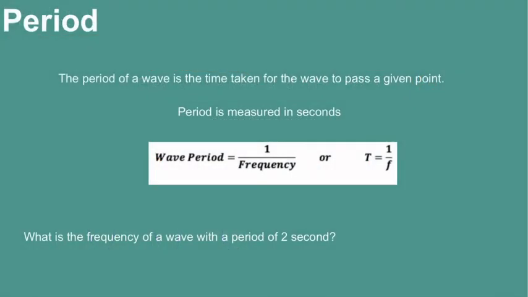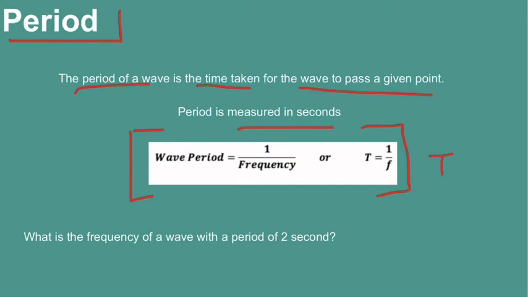Okay, so the next feature of the wave that we need to know is the wave's period. The period of the wave is the time taken for the wave to pass a given point, and it is measured in seconds. So this is our main equation that we need to know for wave period, and it's that wave period is 1 over the frequency of the wave. Pretty simple equation, we just need to be able to apply it.